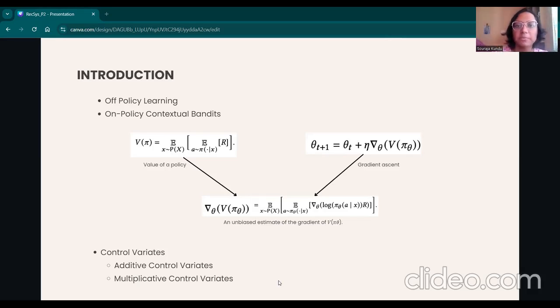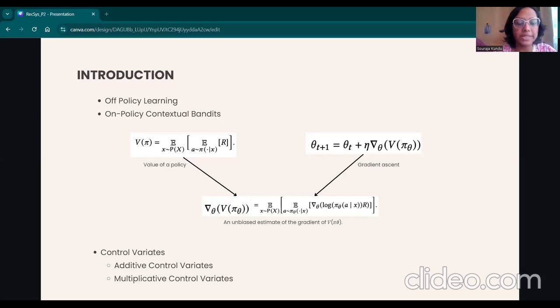The policy can be mathematically defined as a conditional probability pi of taking an action A given a context X. So the value of the policy V pi can be defined as the expected reward. The expectation is taken over all possible actions A and all possible contexts X. Our task is to maximize the expected reward or the value of the policy V pi.